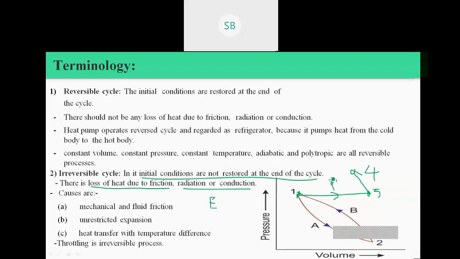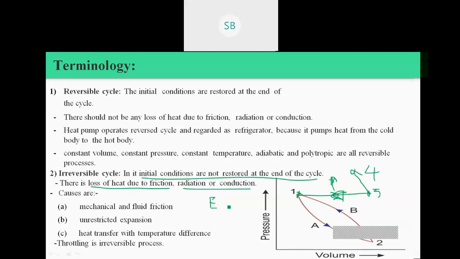Because of this energy loss, we cannot reverse the direction and achieve the same initial state, since when we reverse the process we cannot absorb energy from the atmosphere. That's why it is impossible to achieve reversible cycles in natural phenomena.